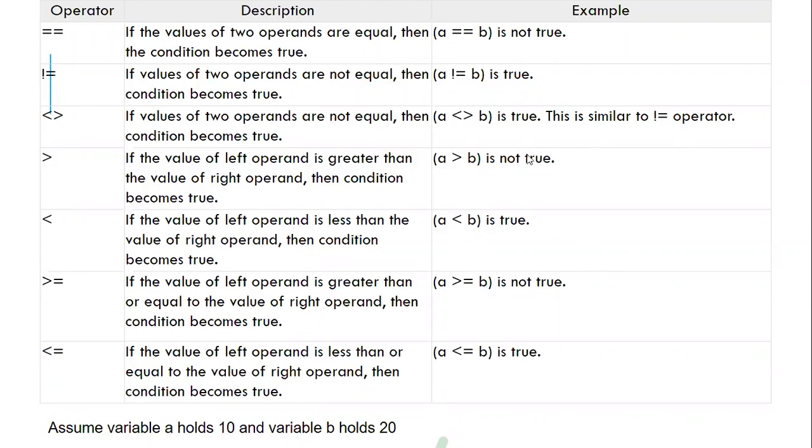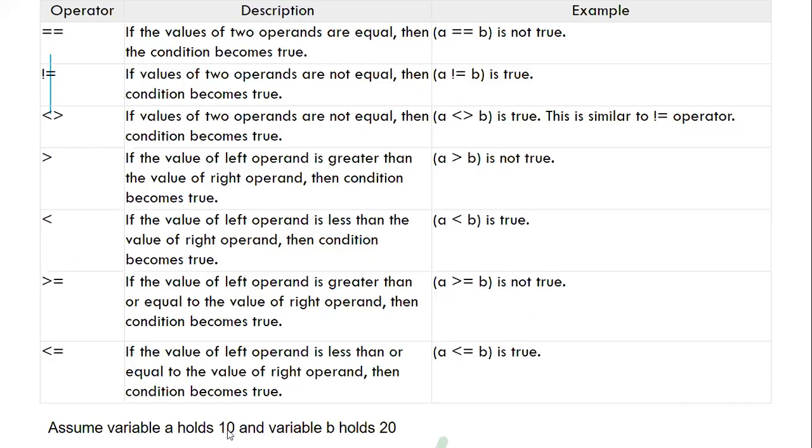So this is exactly opposite of A double equals B: A is not equals B. This means if A is not equal to B, then that will print true. This is exactly similar to greater than and smaller than. It means A not equals B. A greater than B, this is very simple. If this is greater, then that will be true. If this is smaller, then that will be true. Greater than or equals to. This is less than or equal to.